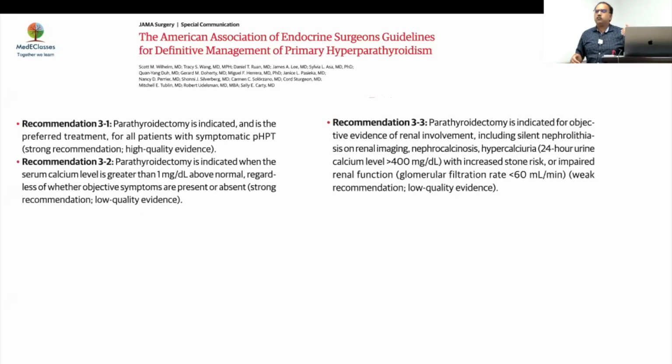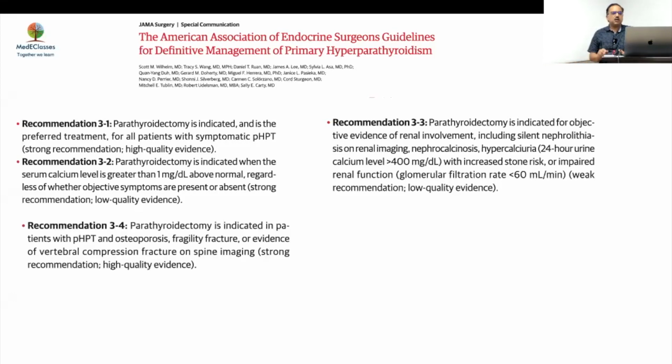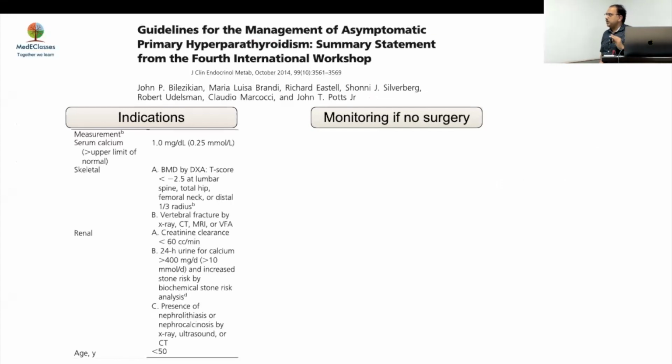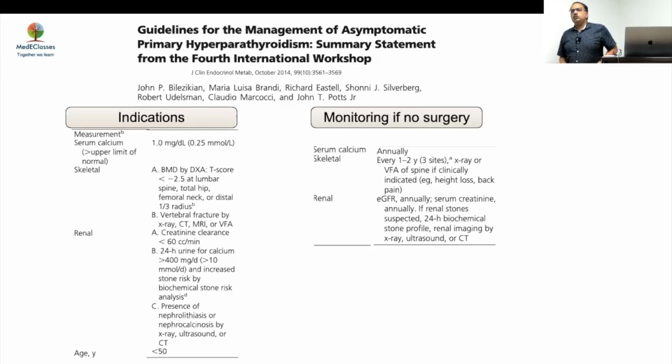If you are wanting to follow up, look for their bone health, look for their kidney functions, look for their urinary calcium, and if it is normal, only then you avoid. Otherwise, surgery is clearly the treatment of choice in most cases. And they talk about osteoporosis, fragility fracture, hypercalciuria, and nephrocalcinosis. So anybody who is young requires surgery. Anybody who has a renal dysfunction, anybody who has a hypercalciuria, nephrocalcinosis requires surgery. If you are not doing surgery, you have to monitor calcium, blood and urine, along with ultrasound and other parameters as well.